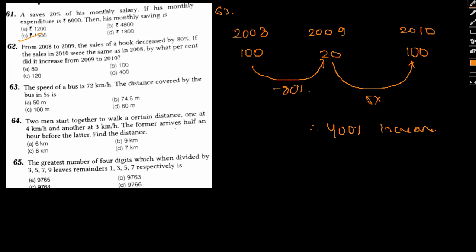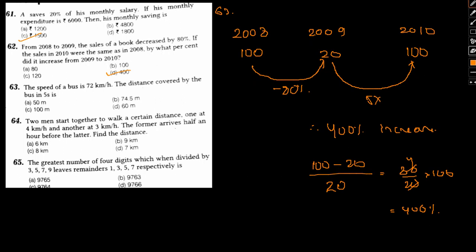Okay, so a 400% increase is actually seen, option D. This could have also been done by simply 100 minus 20 by 20, that is 80 by 20 into 100, or 4, or 400%. We could have done it that way also. So I hope it is clear.